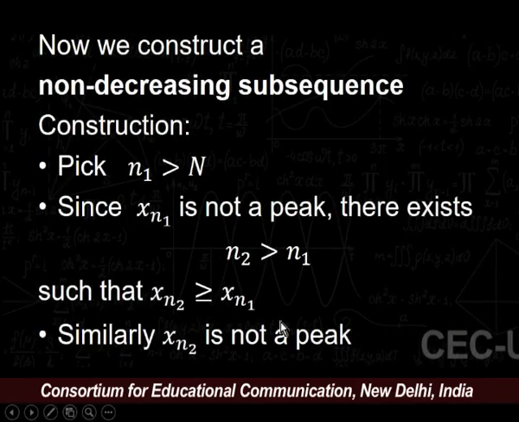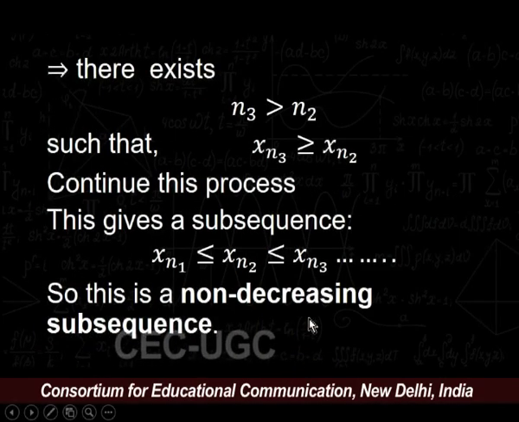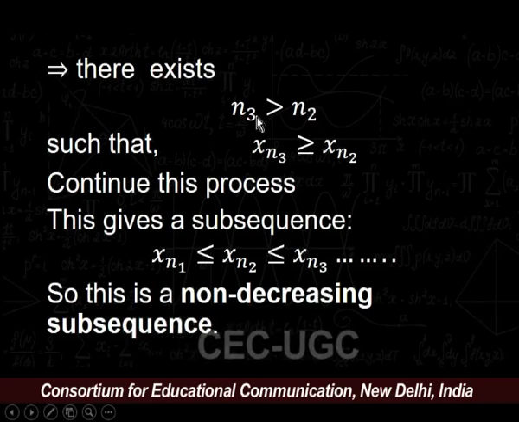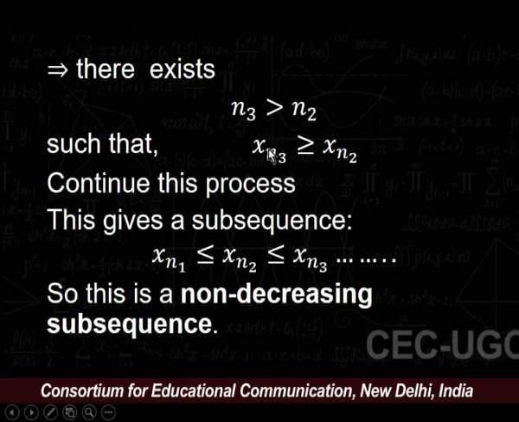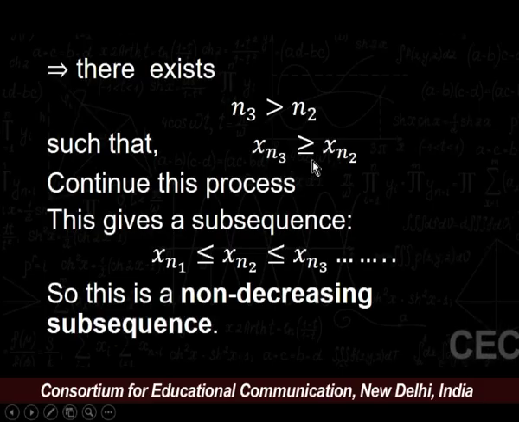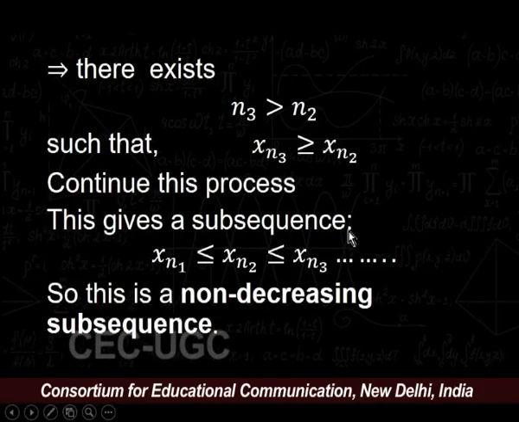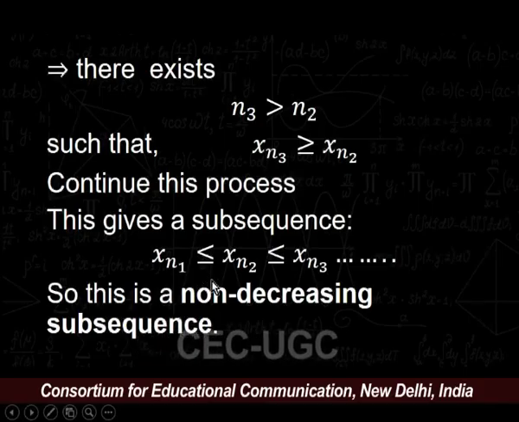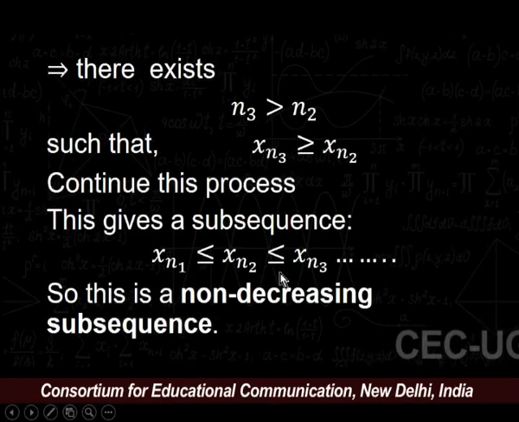In a similar pattern, xn2 is not a peak. If xn2 is not a peak, then there must exist some natural number n3 strictly greater than n2 such that xn3 is greater than or equal to xn2. Continuing this process, we get a subsequence of the form xn1 ≤ xn2 and xn2 ≤ xn3.